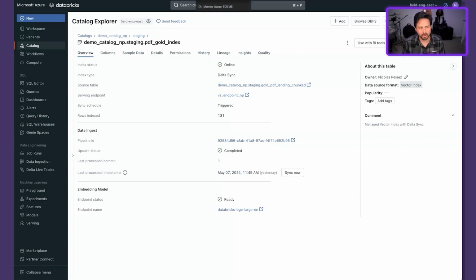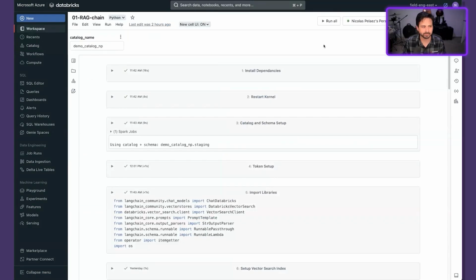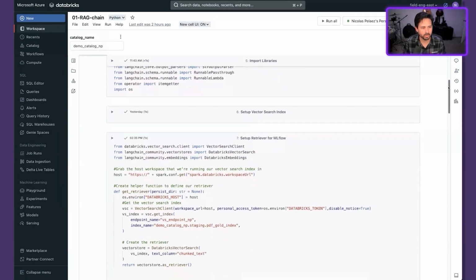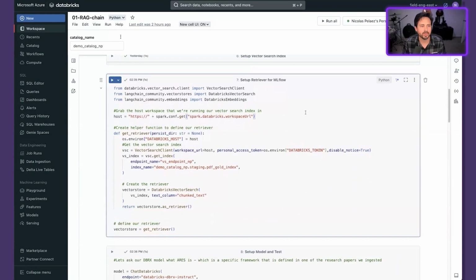So now let's jump into a notebook and see how we can tie this vector search index into a foundation model and create a RAG chain that gives us a much higher quality response. We're going to skip through the boring stuff, the import of libraries, and start right here. In this little block of code we're just setting up the retriever, and we're telling it, this is the name of the endpoint that we would like you to use.